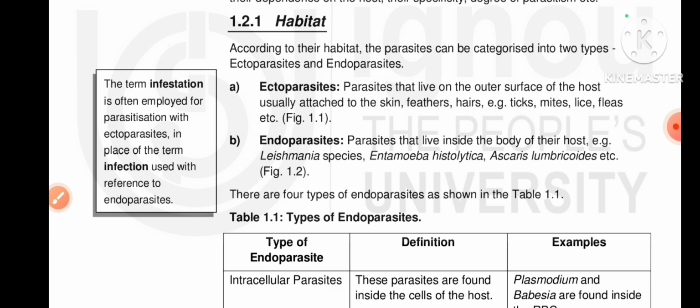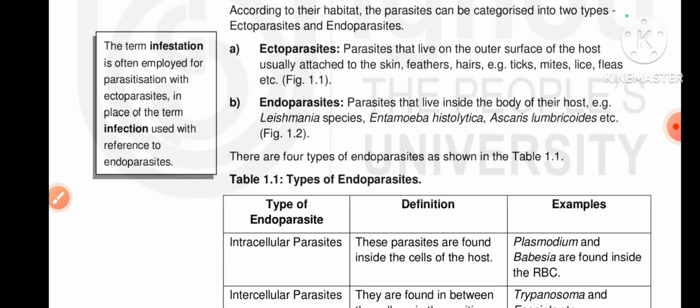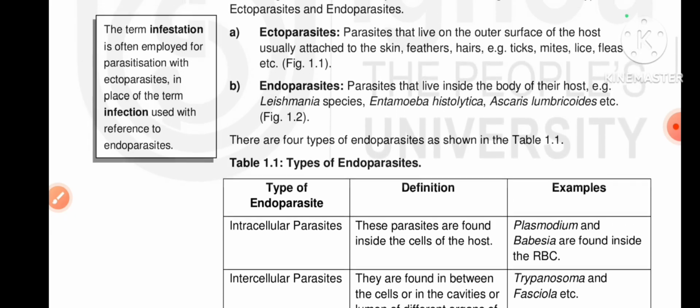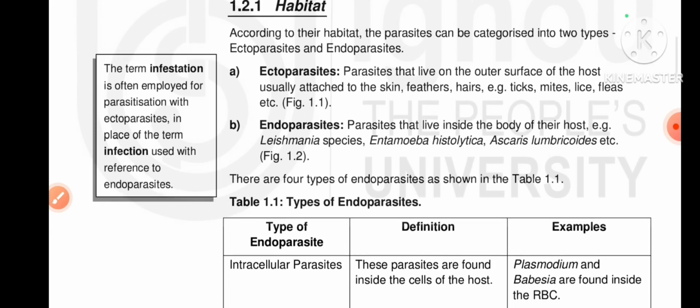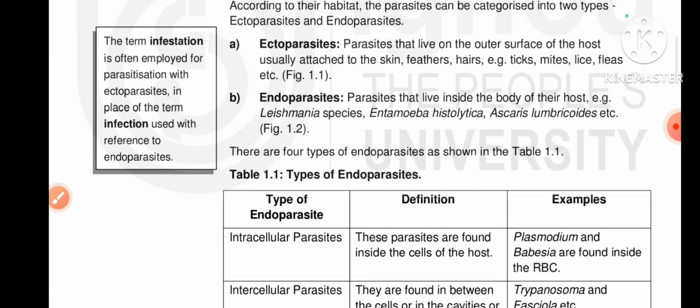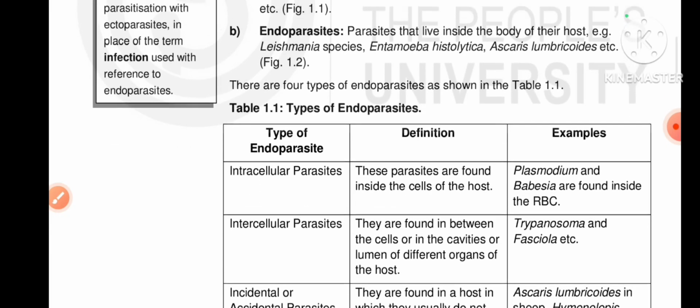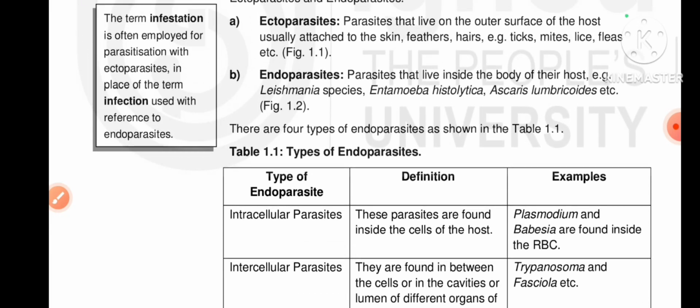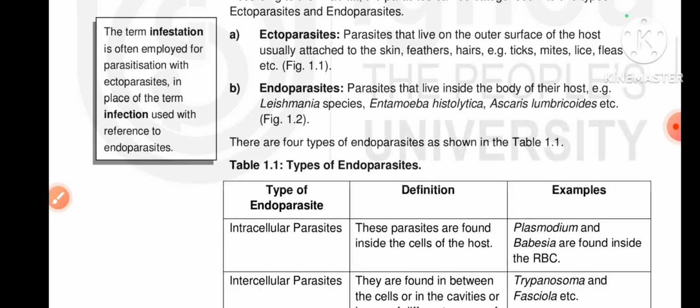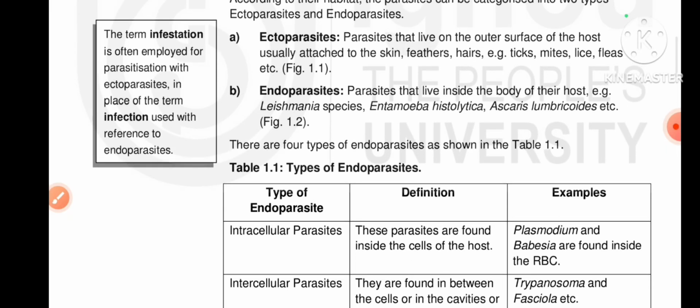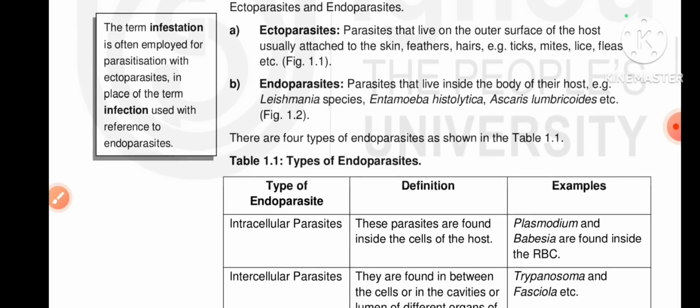Ticks and mites are ectoparasites. Endoparasites are Entamoeba histolytica and Ascaris lumbricoides. These live inside of their host, not outside. There are many examples of parasites: malaria, hookworm, ringworm. These are all parasites.